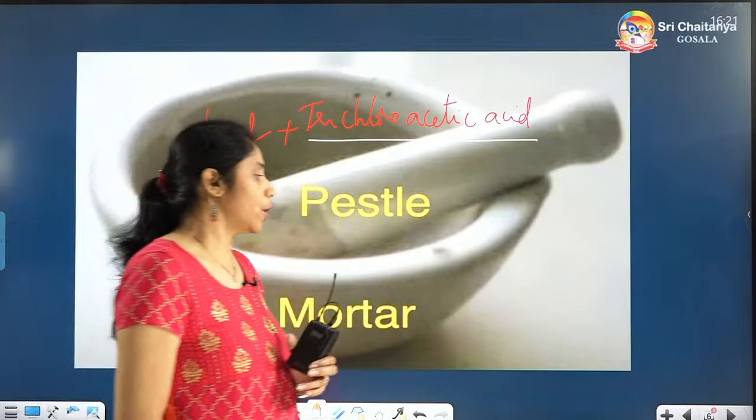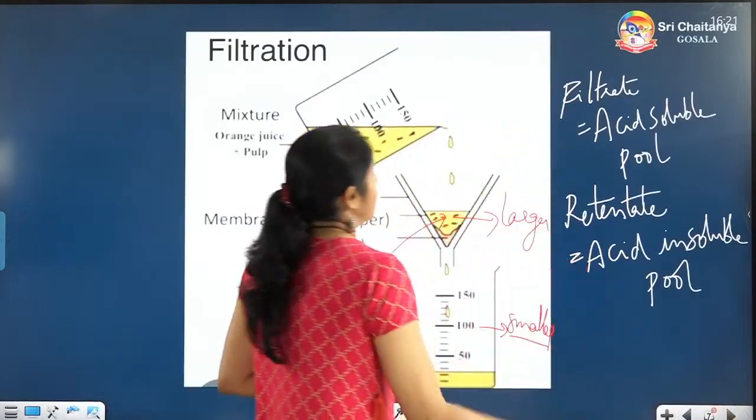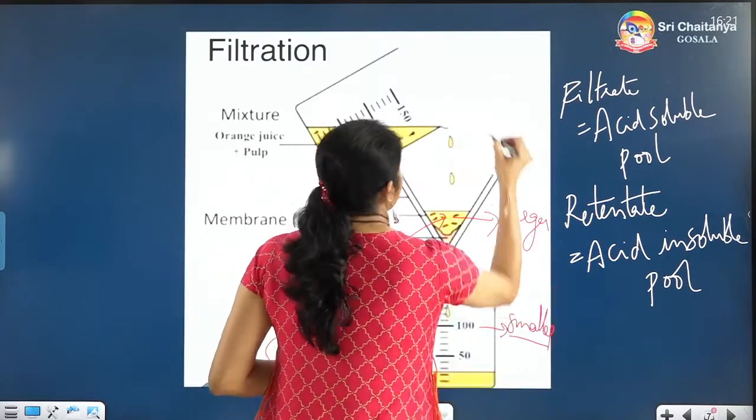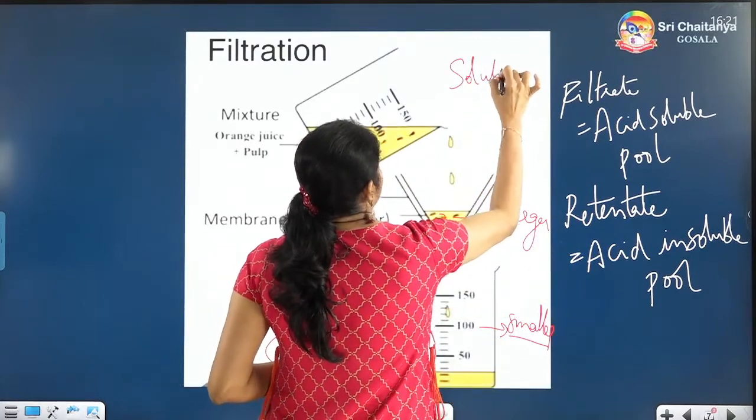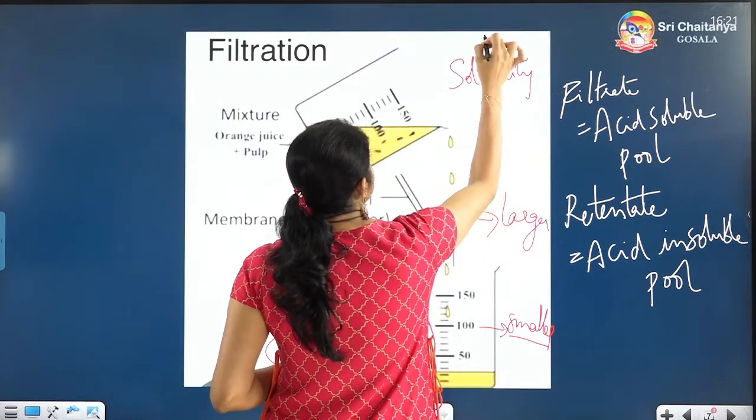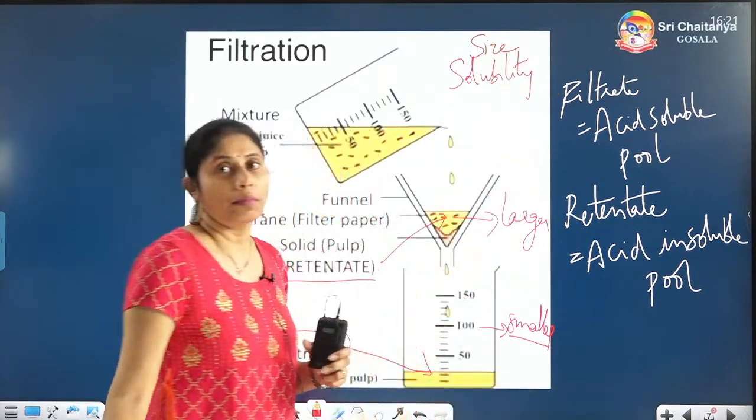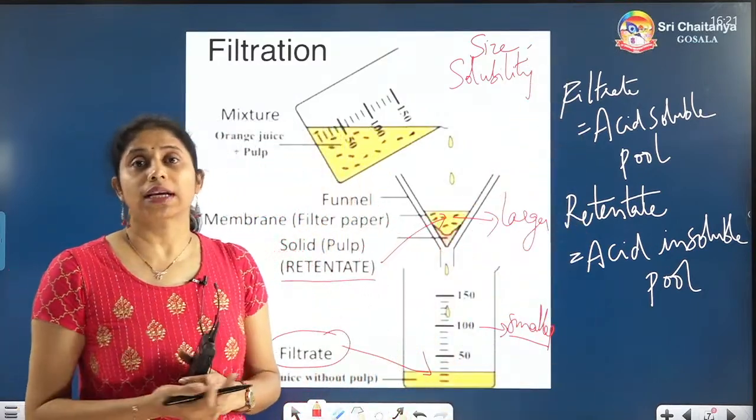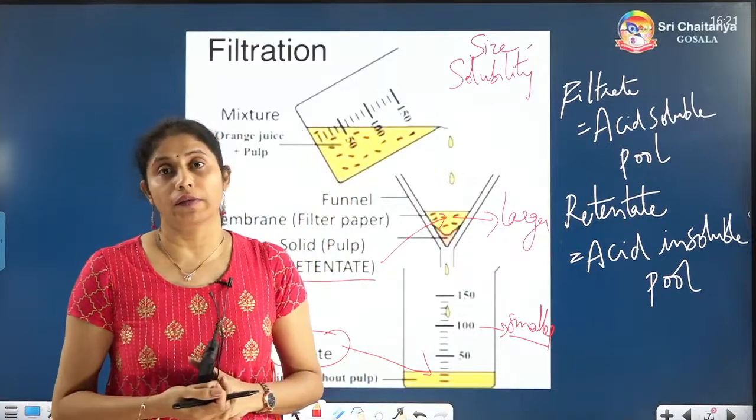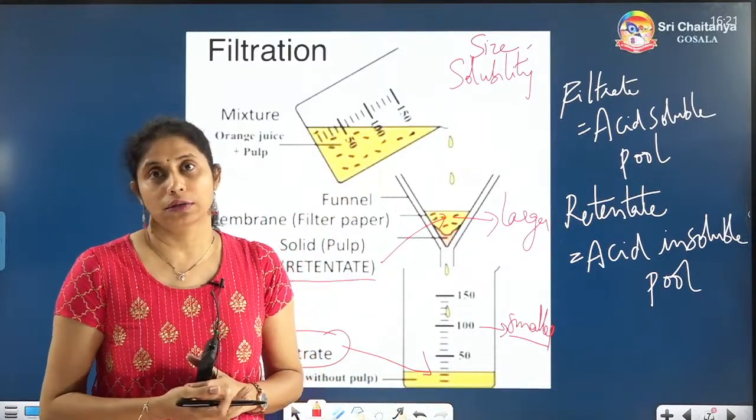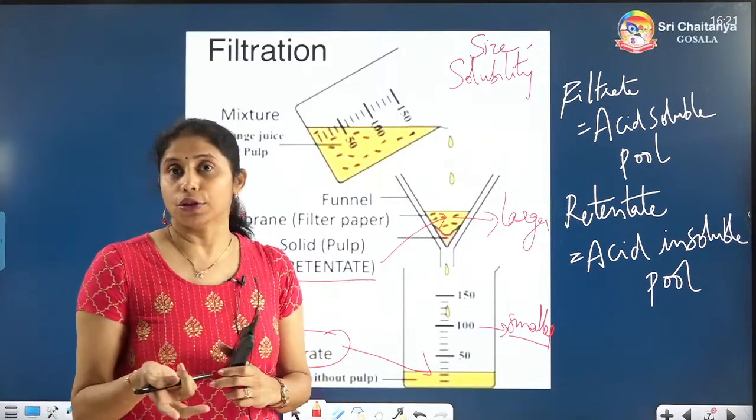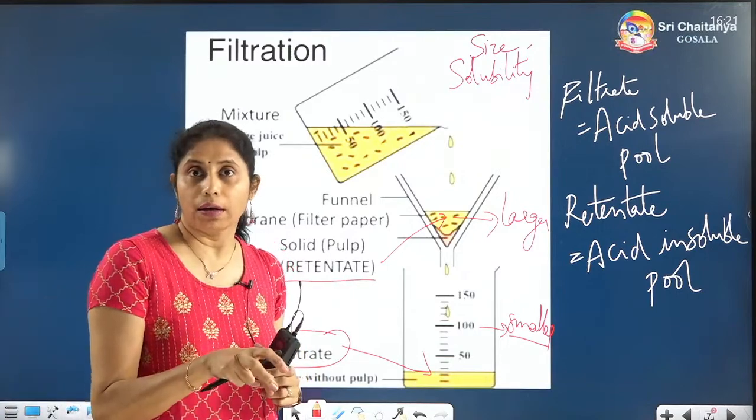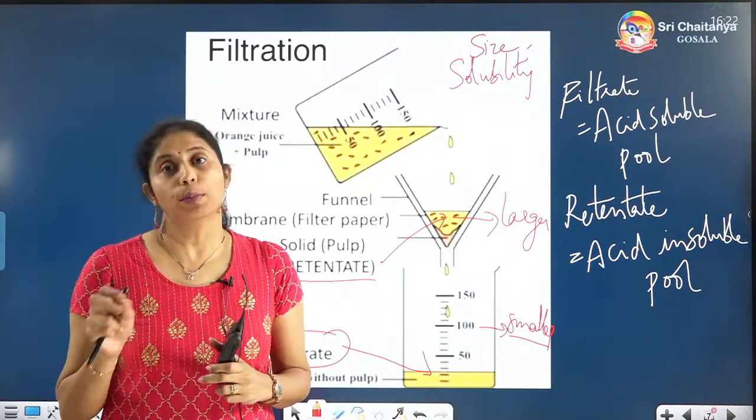The main factors involved in this filtration are the solubility and the size of the particles. The filtration technique is based on 2 points: one, the size of the molecules, and the second, solubility, whether it is soluble in the acid or not. After this we got 2 portions. One is the filtrate, which is the acid soluble pool. The other is the retentate, which is called the acid insoluble pool.